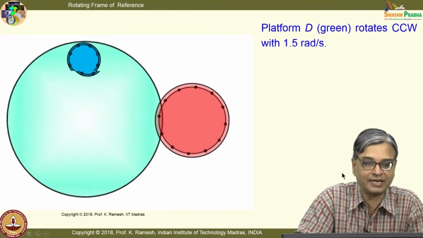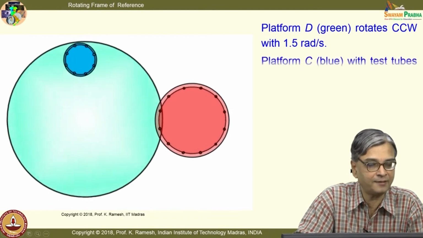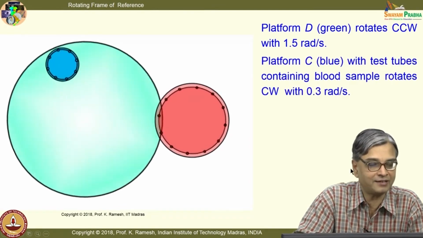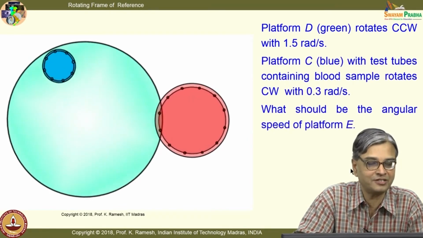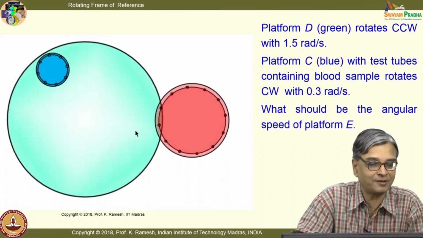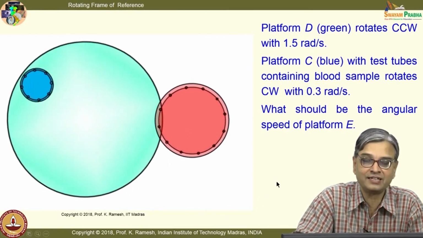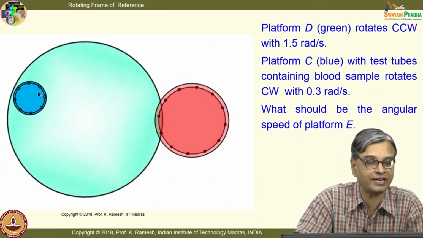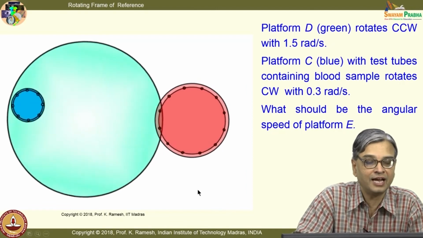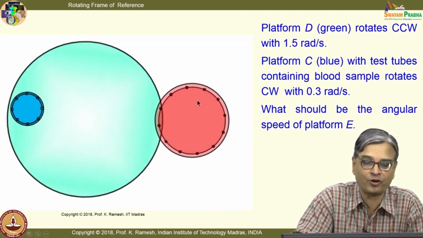And this shows a very nice animation, my student has done it. He was Iqbal Baig, he was very good in all these animations, and you could carefully see that this is rotating anti-clockwise and this is rotating clockwise. We have seen the values as 1.5 radians per second and 0.3. So, this is rotating at a smaller speed, and you have a third platform.